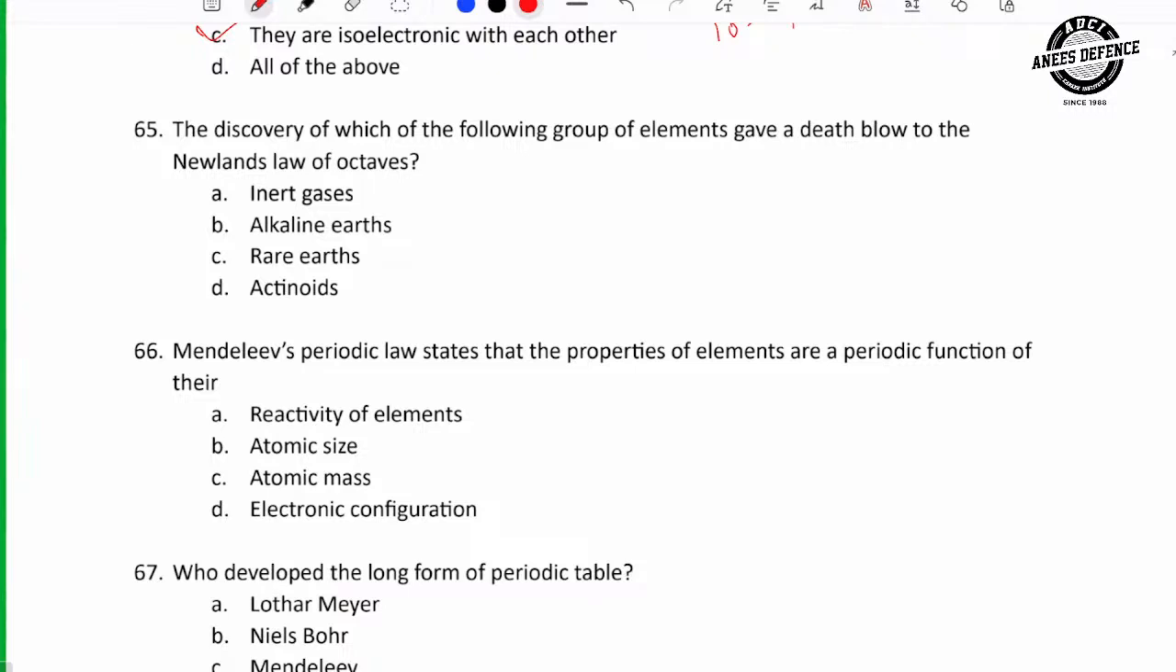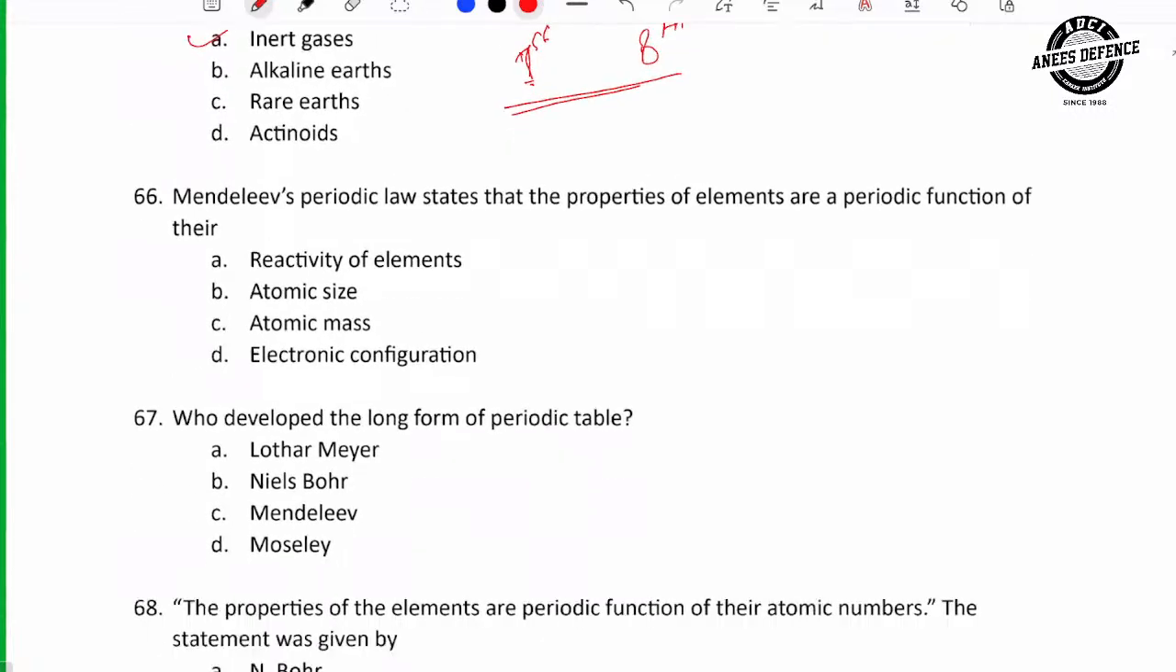The discovery of which of the following group elements gave a death blow to Newland's law of octaves? Inert gases. Due to the discovery of inert gases, every first and eighth element cannot have the same physical and chemical properties. Before discovery of inert gases, every first and eighth element had the same chemical and physical properties. 66.